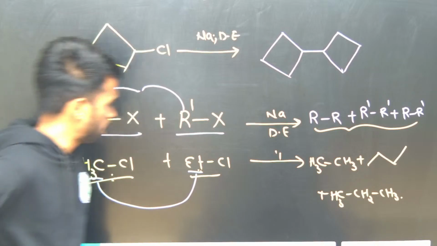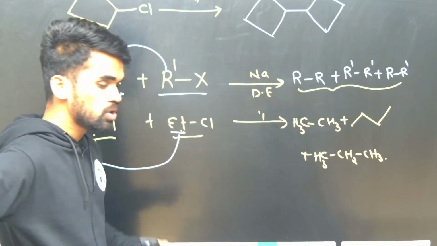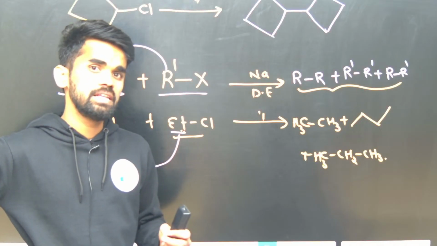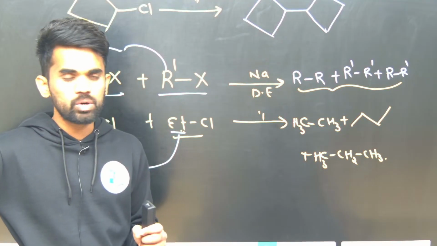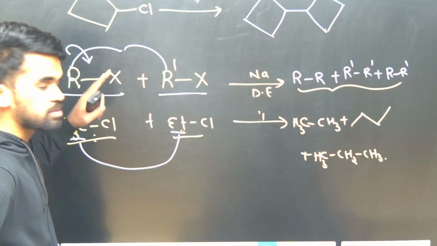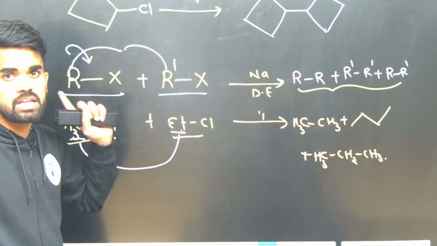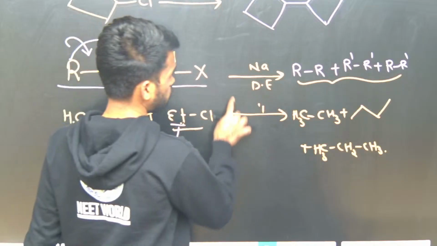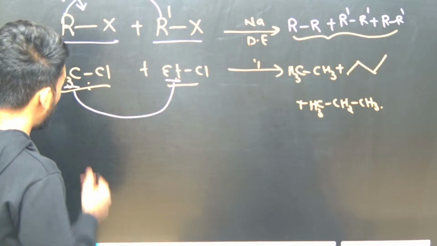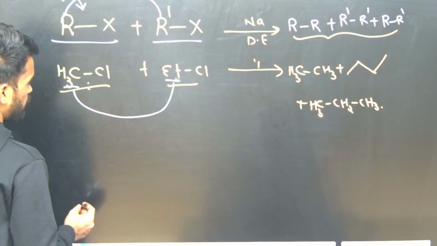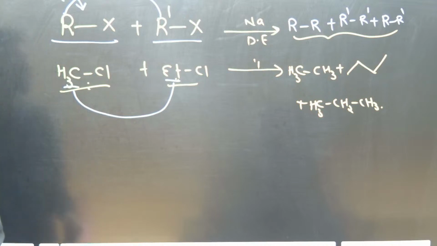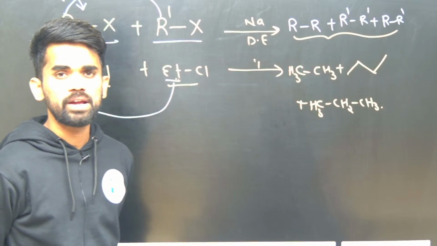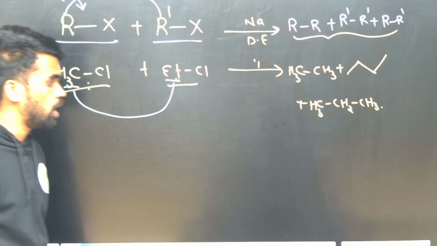Just make a note of this: if two different alkyl halides are given and they ask for the possible number of products in this Wurtz reaction, it is very simple. Count the self-coupling products and one cross-coupling product. That's it. Next, when we take bulky groups, there is a possibility of forming an alkene product also.